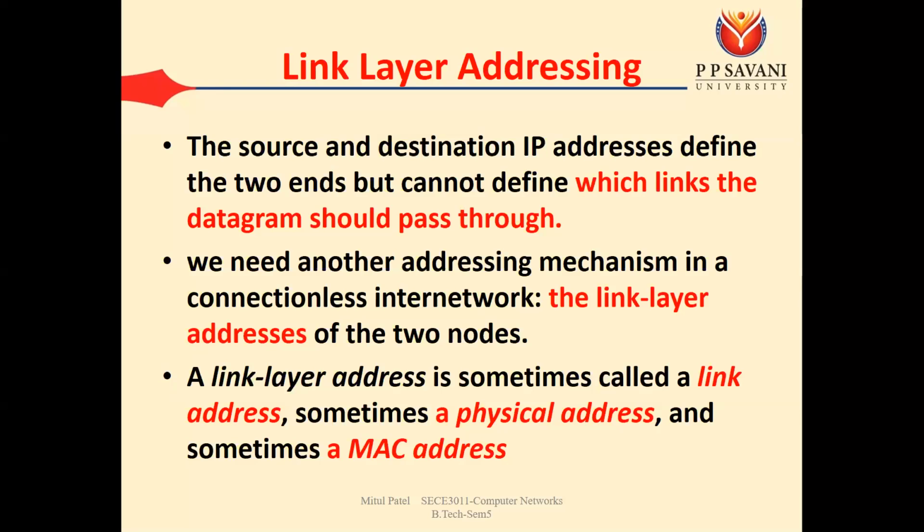The answer is, when we are sending our data from source to the destination, it is not the case that all the packets or all the frames will go through the same path. For example, let's say our source is PP Savani University and the destination is Surat. To send data to Surat, multiple roads are possible.